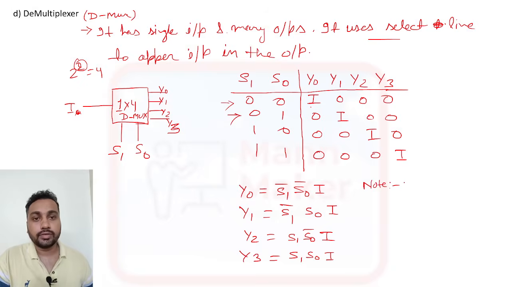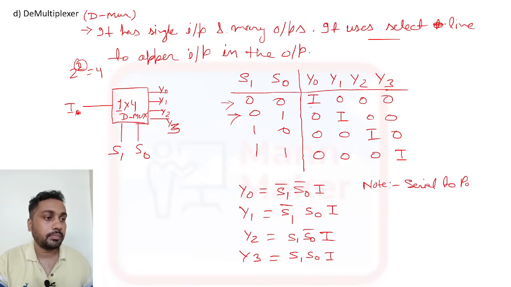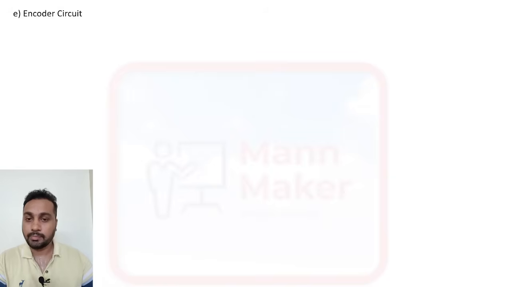Like as I told, multiplexer is used as a parallel to serial converter. Here, demultiplexer is used as a serial to parallel converter. Okay, just remember these points. So this is about your demultiplexer.